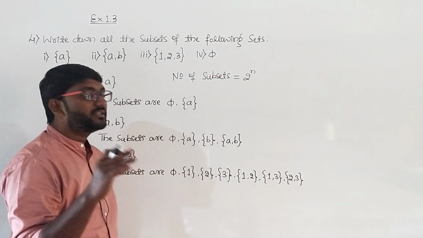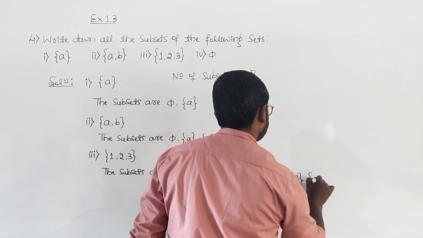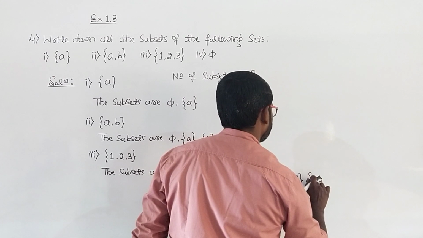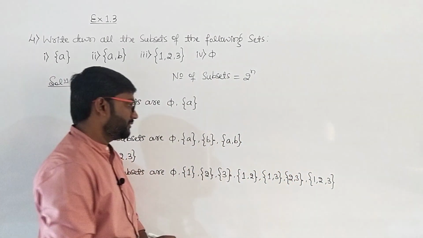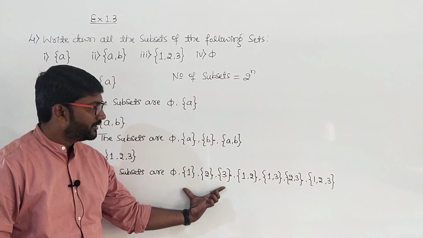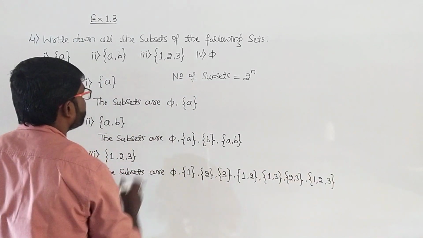Now you take all the 3 elements at the same time. So 1 comma 2 comma 3. So count the subsets now, these 4 and these 4. Overall you have 8 subsets.